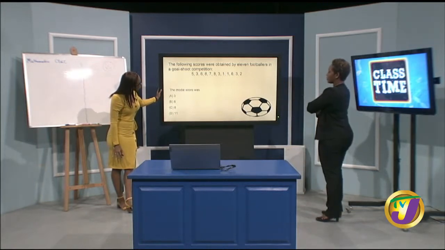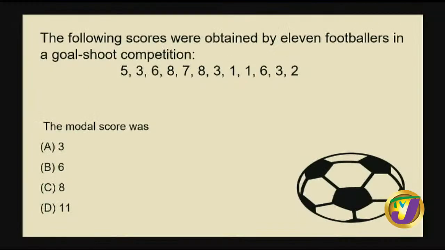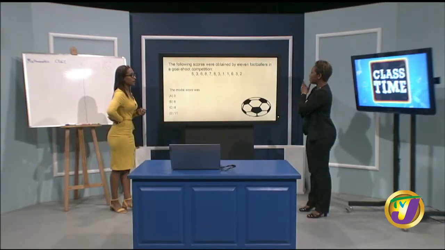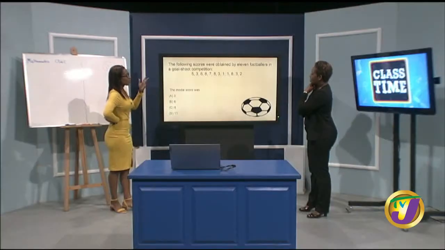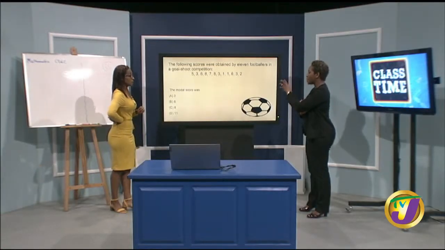So here we are asked to find the modal score. What comes to mind when we think of the modal score? Mode. The mode talks about the most frequent value within a data set. So what about 5? How many 5s do we see? No, it's the most frequent. You can't just pick a number randomly. The mode talks about the most frequent value, the most frequent piece of data.